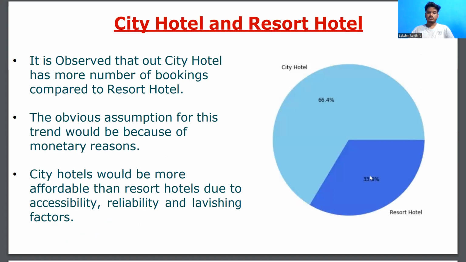So, city hotel and resort hotel. These are the two types of hotel we have in our data set. You can see that city hotels have more bookings than resort hotels. We observed that city hotels would have been more affordable, and resort hotels are chosen due to accessibility, reliability, and lavishing factors.